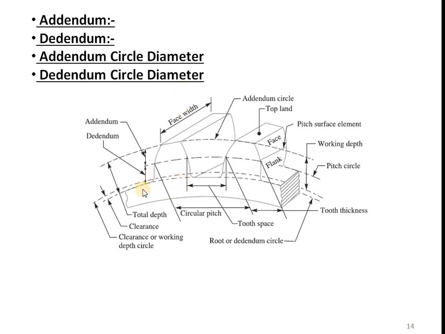As the dedendum circle diameter is smaller than the teeth circle diameter, dedendum circle diameter is equal to teeth circle diameter minus 2 times dedendum value.